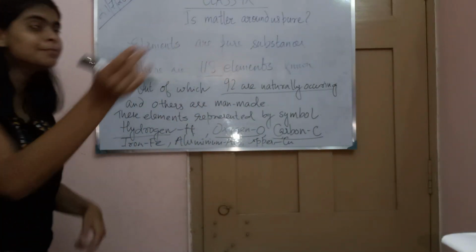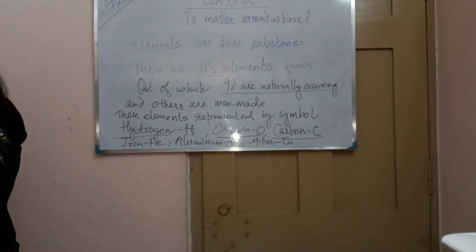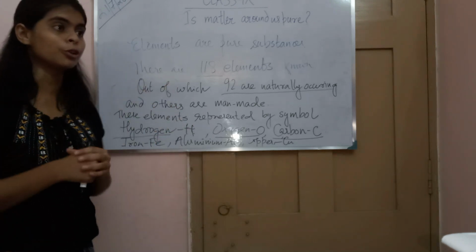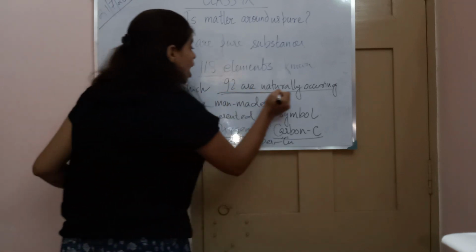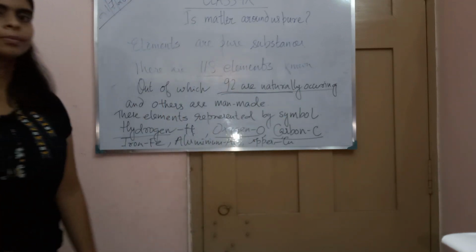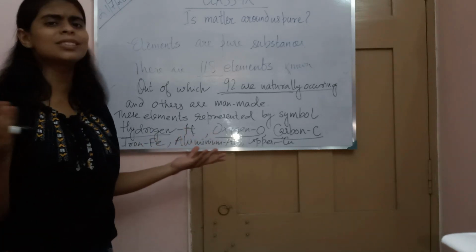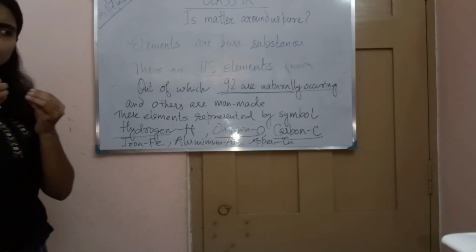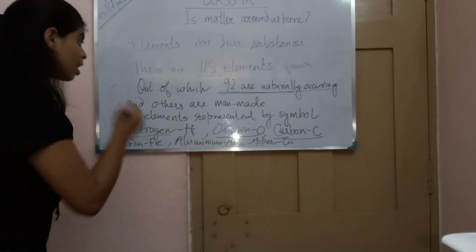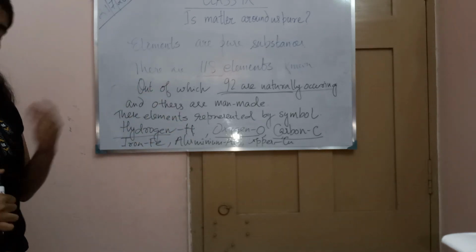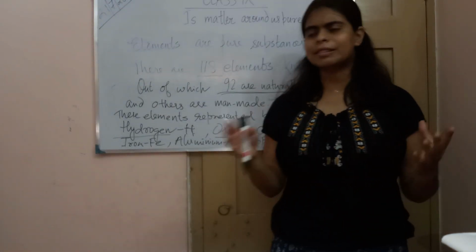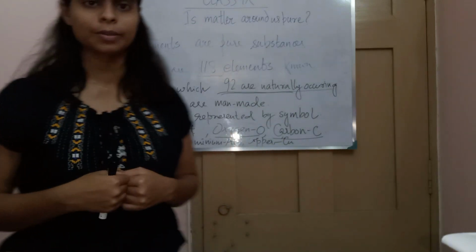And you know, there are 100 elements known in the universe, out of which 92 elements are naturally occurring. Naturally occurring means they are available from nature. We don't have to synthesize them or make them. But others are man-made. There are a few elements which were made by humans. They did not occur naturally and are not available in nature.